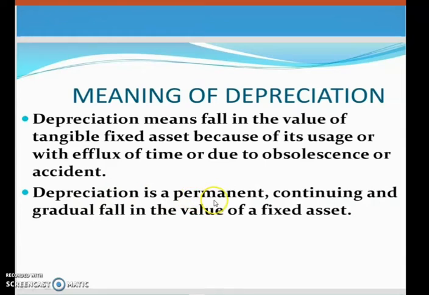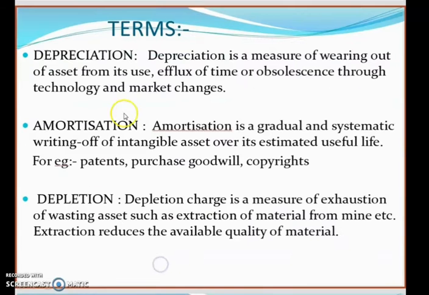Depreciation is a permanent, continuing and gradual fall in the value of a fixed asset. So you have to remember that depreciation is a permanent process and a continuing process, and it's not a sudden fall, but a gradual fall in the value of a fixed asset. Now here there are some terms related to this. We use the word depreciation for fixed assets.